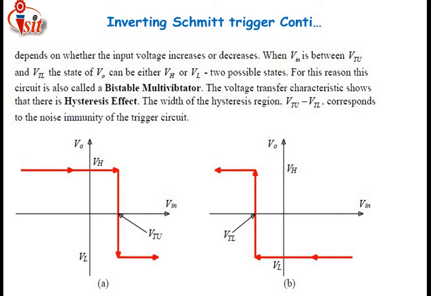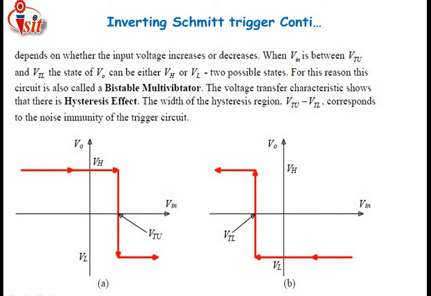The voltage transfer characteristics show that there is a hysteresis effect. The width of the hysteresis region, that is the upper threshold voltage minus the lower threshold voltage, corresponds to the noise immunity of the trigger circuit. That means the hysteresis formula is the upper threshold voltage minus the lower threshold voltage. This equation is related to hysteresis.